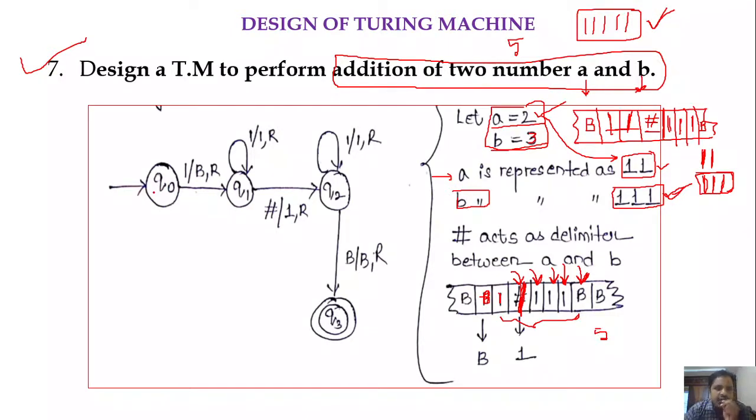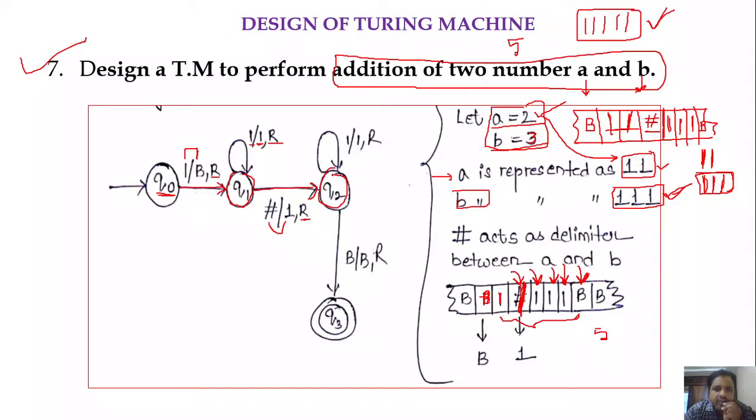See here in Q0, if the first symbol is 1, replace that 1 with a blank and move the head towards right, and also move from state Q0 to Q1. In Q1, we are moving the head towards right by simply skipping ones. If we get 1, keep that 1 as it is and move the head towards right. In Q1, if we get hash, replace that hash with 1 and move the head towards right, and also move from state Q1 to Q2.